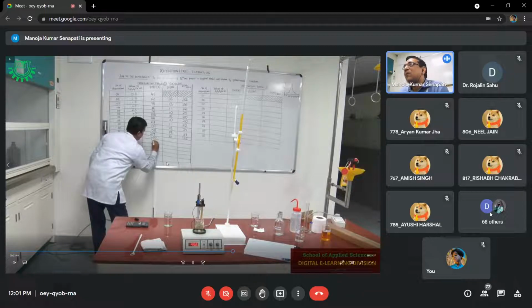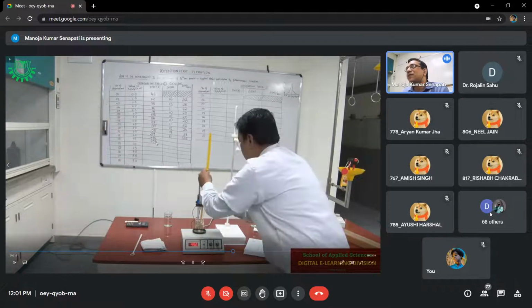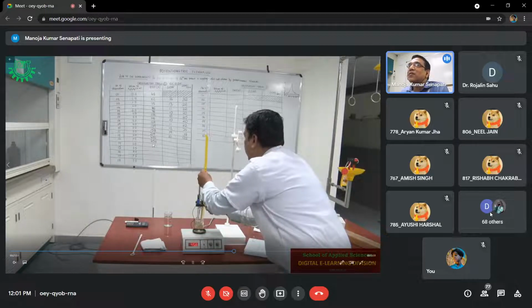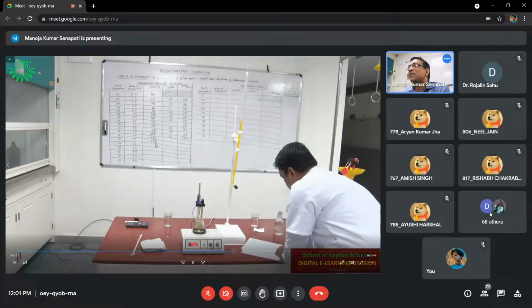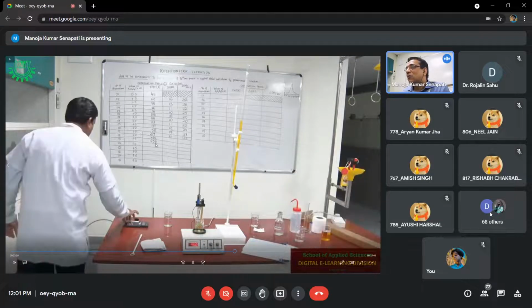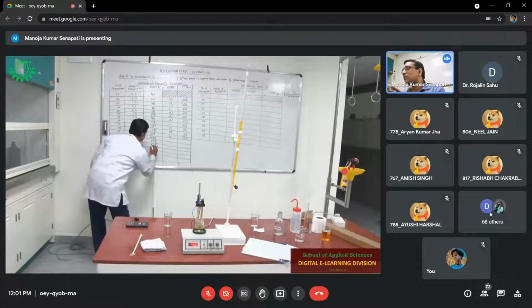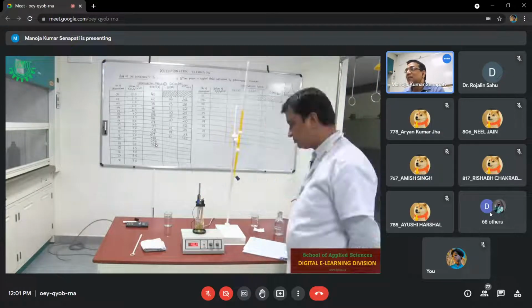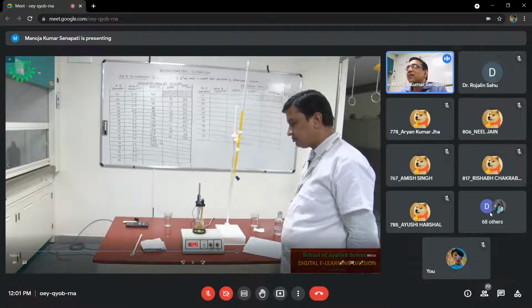And you will observe that there is very little change in the EMF after you get a very sharp change. So at 6.5 you are getting 456. So once you get a drastic change, after that you can take 2 to 3 more observations, so that you will be able to see that at this point the del EMF by del V is the maximum, then it decreases. That means you have already reached the end point.